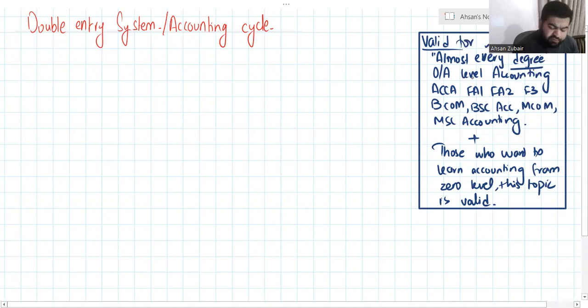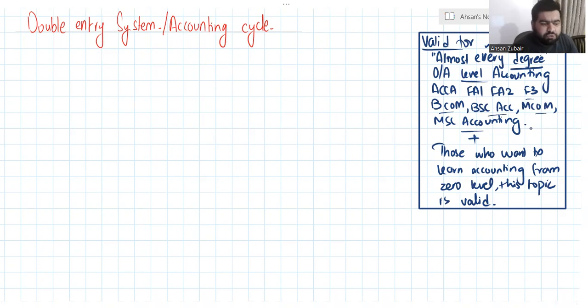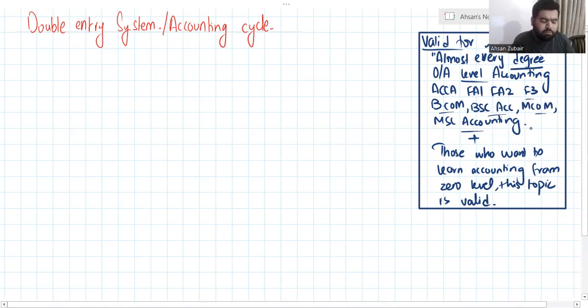So it can be relevant for O and A level accounting, ACCA, FA1, FA2, F3, BCom, BSc accounting, MCom, MSc accounting, and even other fields like CMA, CFA, ICMA. You have thousands of fields related to accounting. This is almost related to every accounting field.